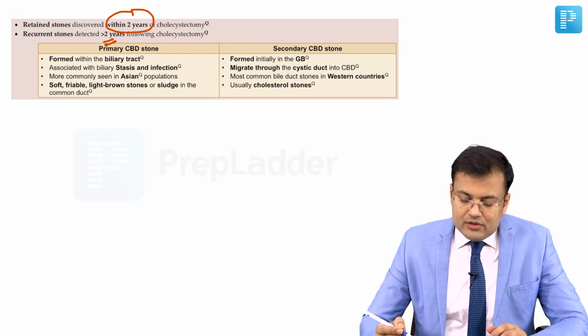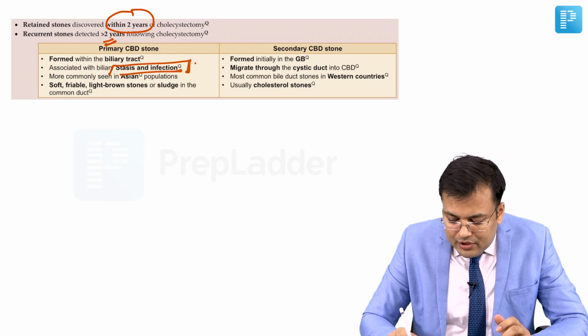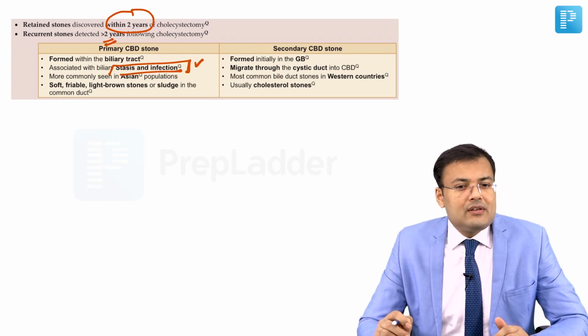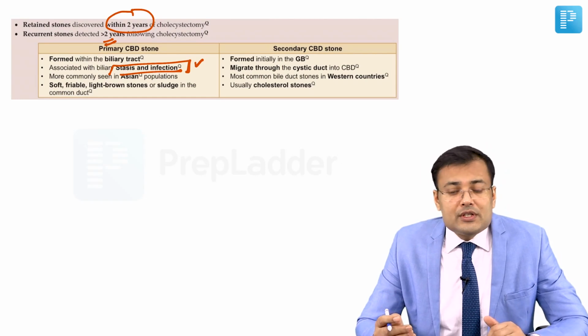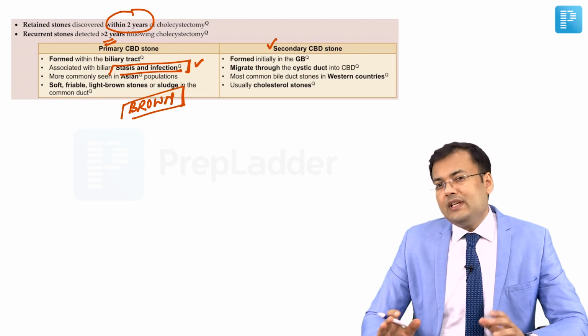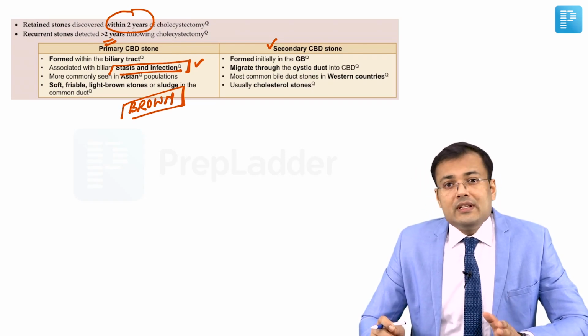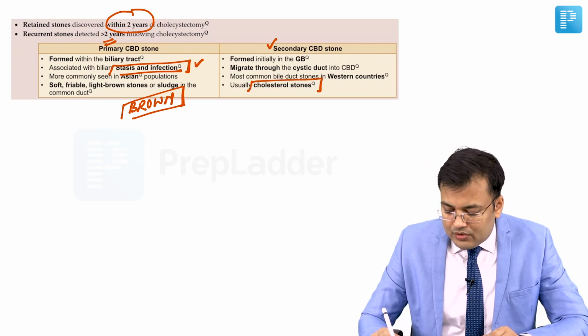In primary CBD stone, generally stones develop within the CBD because of stasis and infection. Sometimes worms are also responsible. And what kind of stone? That's brown stone. Secondary CBD stones are formed in the gallbladder, then slip into the CBD. These are cholesterol stones, right?